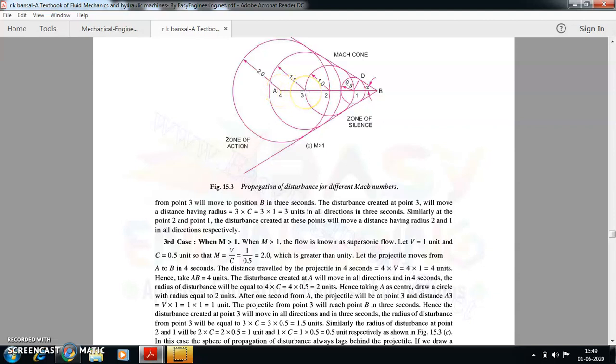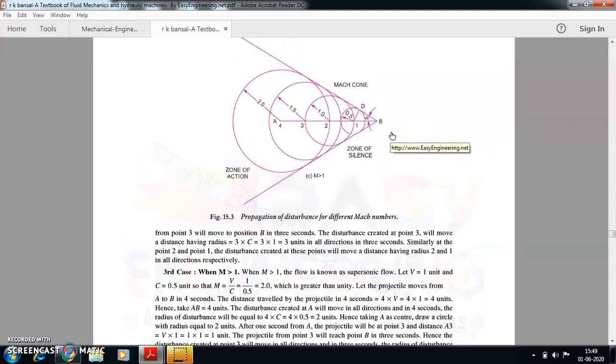Similarly, if I come at point 3, the circle value will be 3 into 0.5, which is 1.5, half of 3. So a 1.5 unit circle. Similarly, at point 2, 2 into c, which is 2 divided by 2, so a 1 unit circle. At point 1, 1 into c is 1 by 2 or 0.5, so a 0.5 circle will come over here.